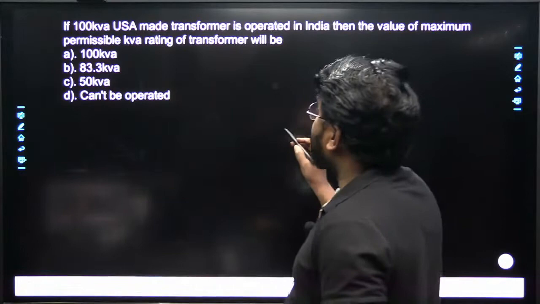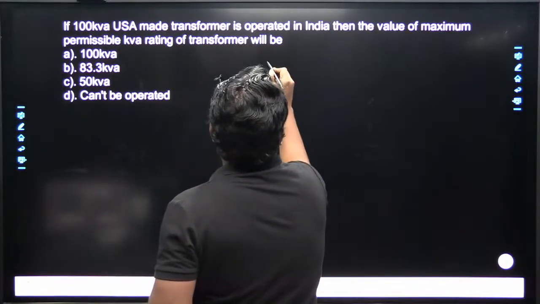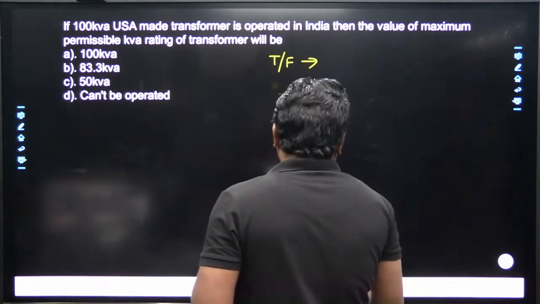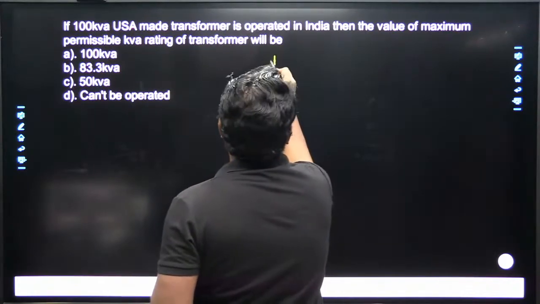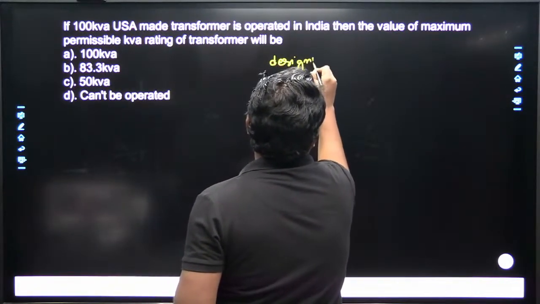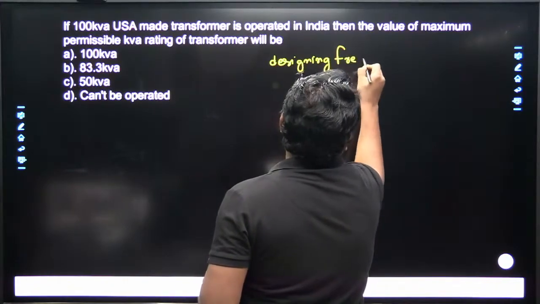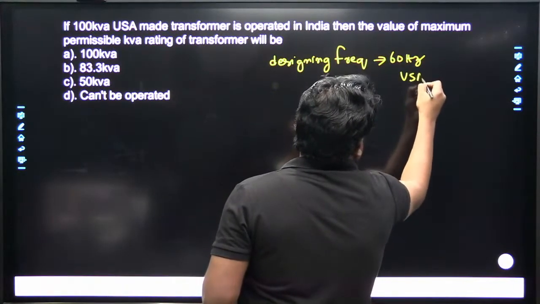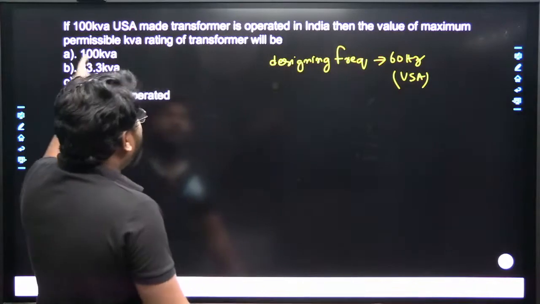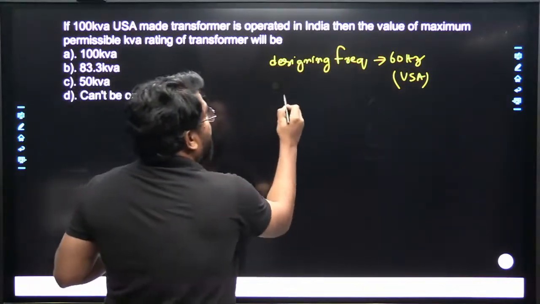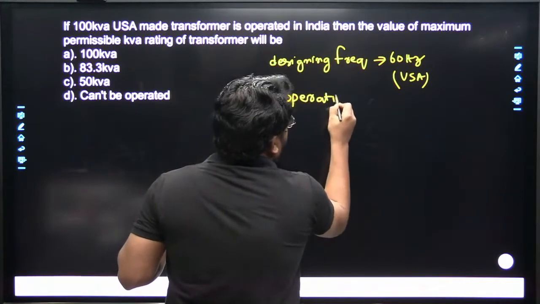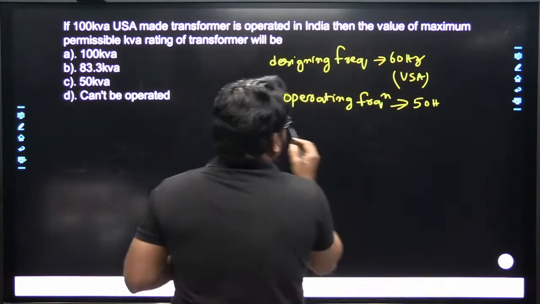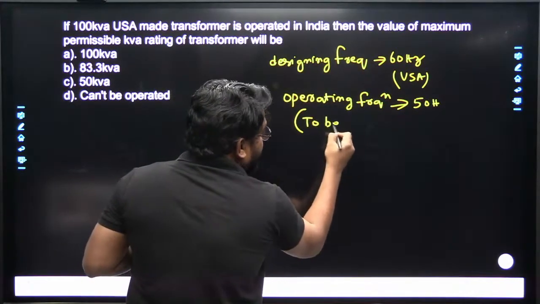So USA made transformer means the transformer is designed in the USA, so the designing frequency here is 60 Hz. The transformer is designed at a frequency of 60 Hz, and it should be operated in India. So the operating frequency is 50 Hz.